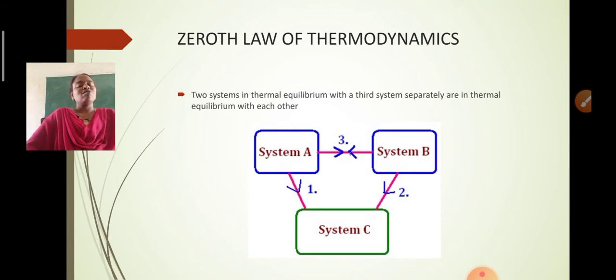If we take such a system as an example and consider the zeroth law of thermodynamics, then we should say that two systems are in thermal equilibrium with a third system separately, and they are in thermal equilibrium with each other. And if you want to talk about temperature, we should have knowledge of heat. So the zeroth law of thermodynamics leads to a concept called temperature.